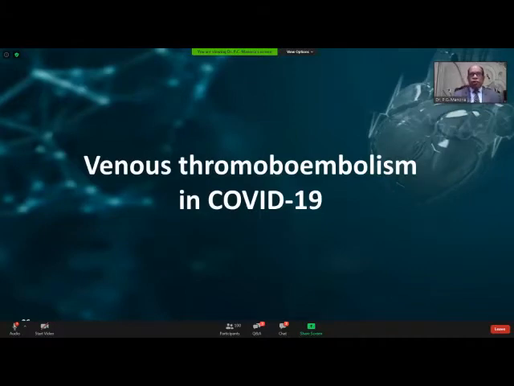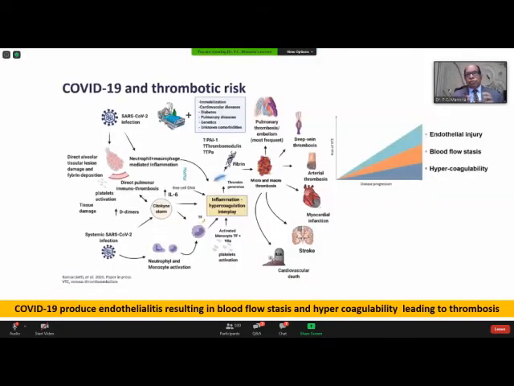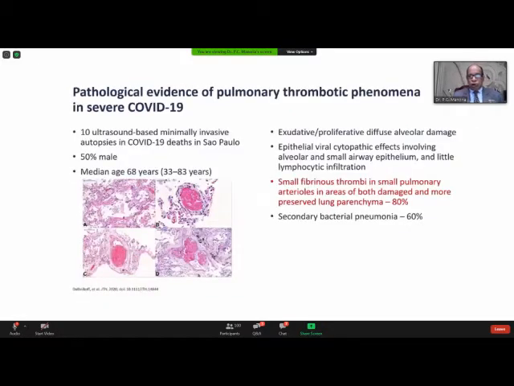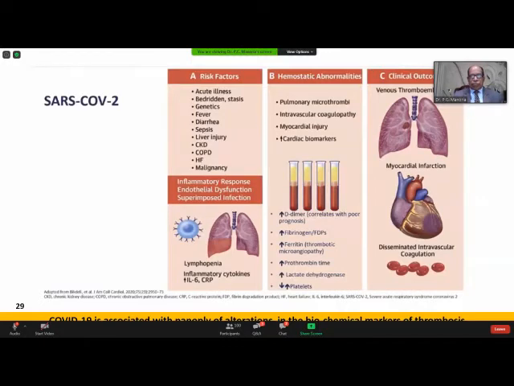Now, a few words about the venous thromboembolism in COVID, which is hitting the headlines every day. All of us should remember that the COVID virus not only has an inflammatory potential, it also has a very thrombogenic potential. It produces endothelitis of the vessels. There is stasis of blood, there's hypercoagulability, and these small fibrous thrombi are seen not only in the affected area, but also in the normal areas. And there is a rise in a panoply of biomarkers. The D-dimer gets elevated, and many other markers, as you see on the screen, get elevated.